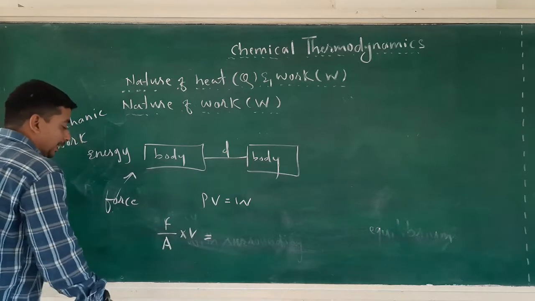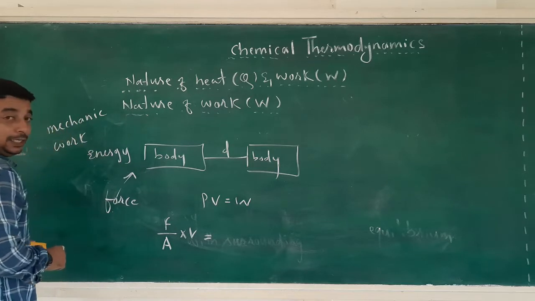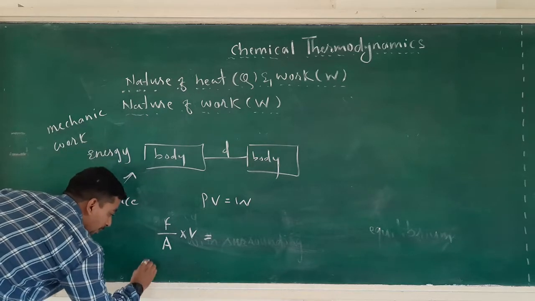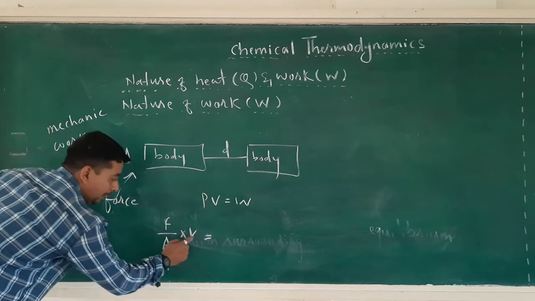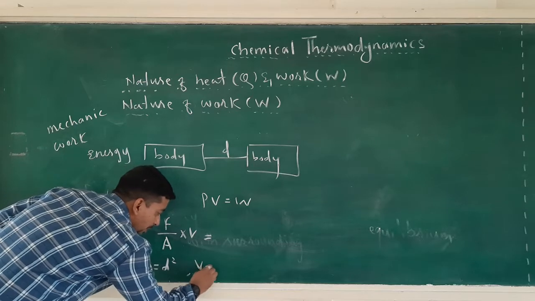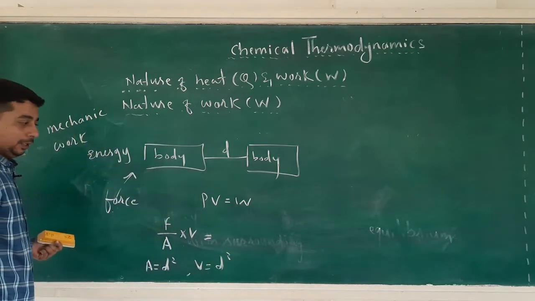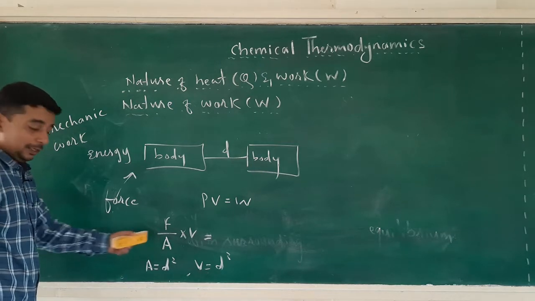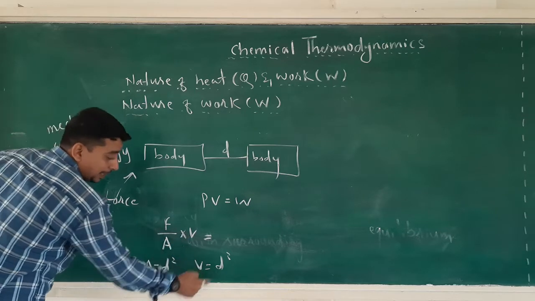Now if d is the distance, then area will be equal to d square, and volume is equal to d cube. Now I can write this equation as F by A times V. In place of A I will write d square, and in place of V I will write d cube.